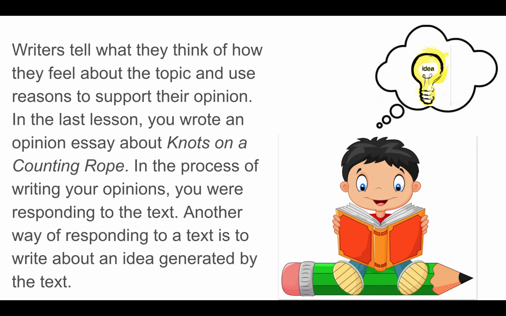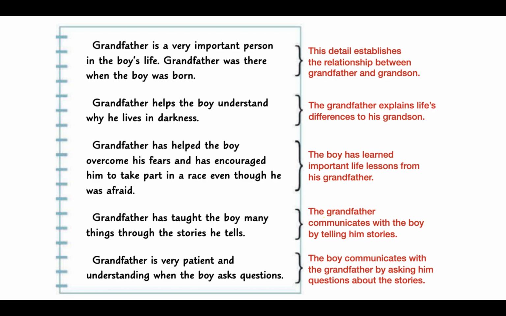In the last lesson, in lesson 2, you wrote an opinion essay about Knots on a Counting Rope. So in the process of writing your opinions, you were responding to the text. Another way of responding to a text is to write about an idea generated by or coming from the text. So let's look at the student model of some of the ideas they got.